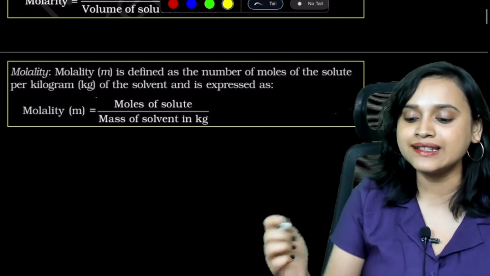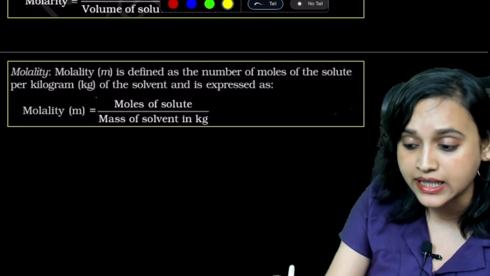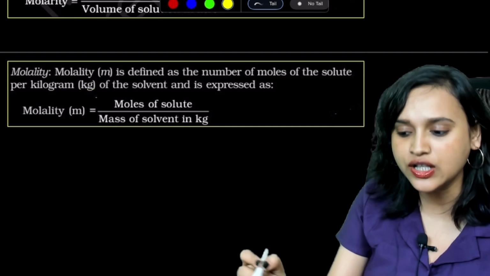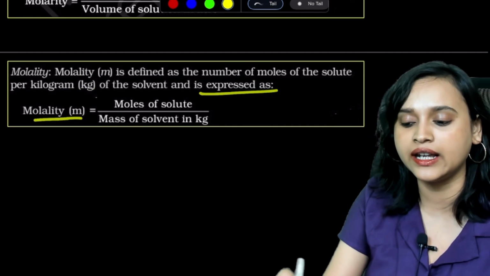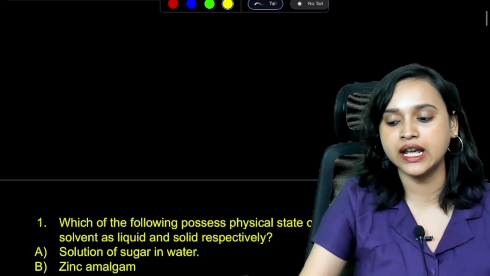Okay. Next is your molality. What is molality? Molality is denoted by small letter m and it is defined as the number of moles of the solute per kilogram, that is kg of the solvent, and it is expressed as molality m is equal to moles of solute divided by mass of solvent in kg.